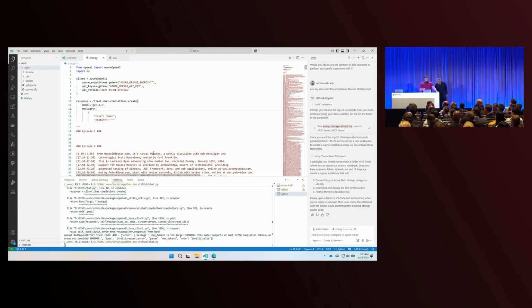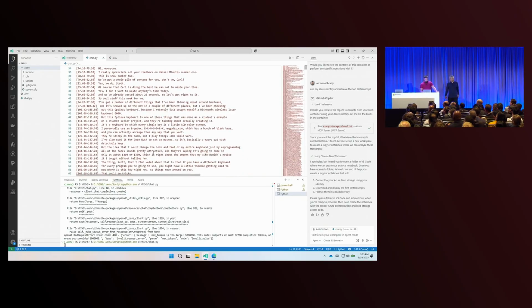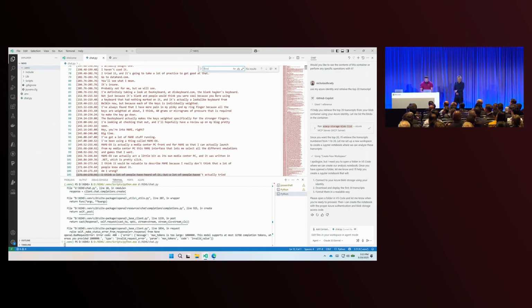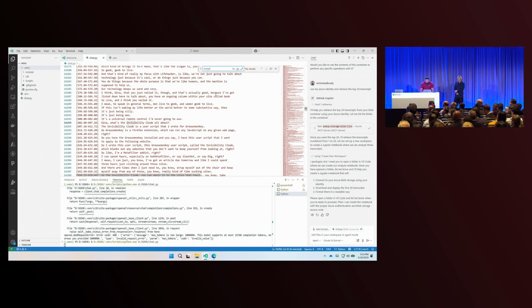Now it's chunking through all those. It looks like it's working now, right? It's chunking through all those 100 transcripts, squished down into 989,000 tokens, to hopefully give us a beautiful response of what this is. Now, I called it invisibility cloak, right? So let's just go in. Scott, what's this invisibility cloak all about?